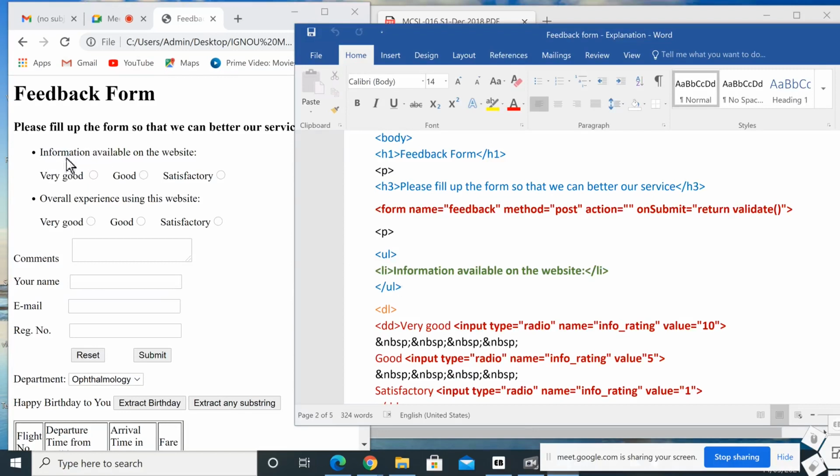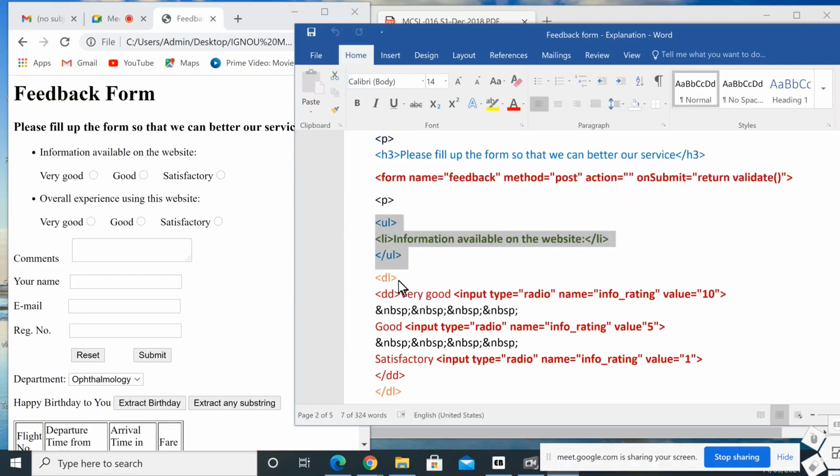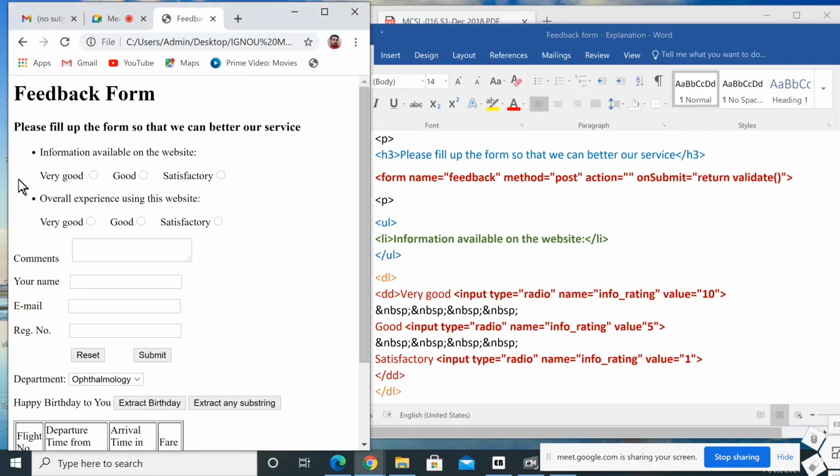So along after this bulleted point, it will display the text over here. Then this is the end of the unordered list. Then here we used a definition list. Why are we using a definition list here? We are using it for putting some indented space over here. Before "very good", it will put 5 spaces. So that's why we are using this